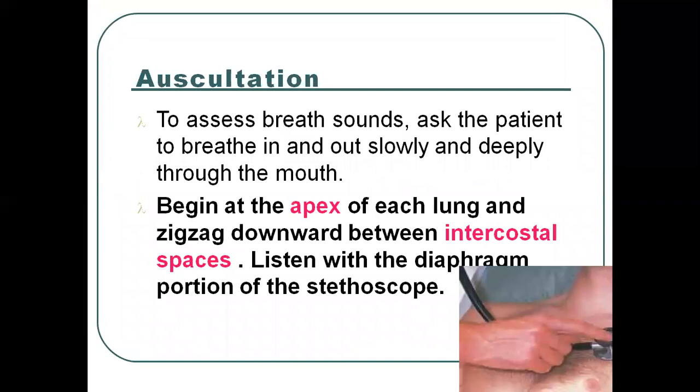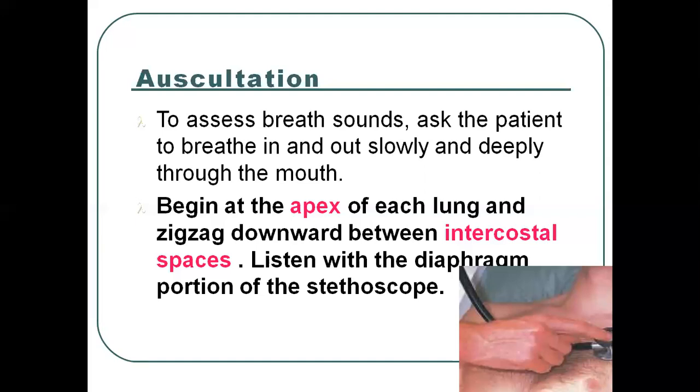Then next is the auscultation. To assess breath sounds, ask the patient to breathe in and out slowly and deeply through the mouth. We have to assess the breath sound of the patient, and begin at the apex of each lung and zigzag downward between intercostal spaces, and listen with the diaphragm portion of the stethoscope.